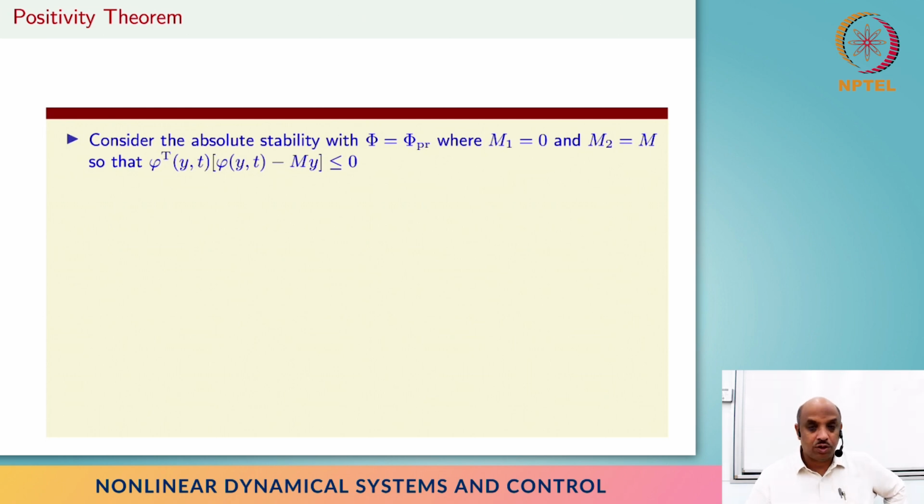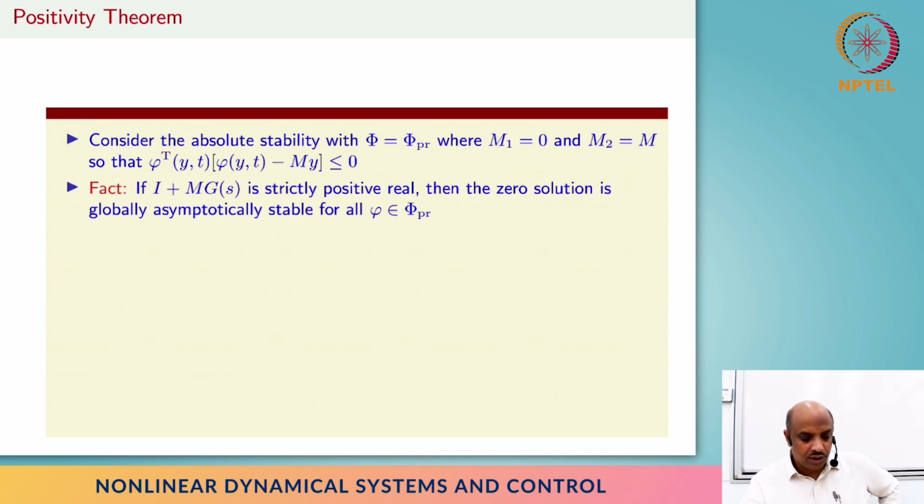We will consider the absolute stability problem, that is, the feedback interconnection of the linear part and the nonlinear part, where we pick a very specific nonlinear sector where m1 is equal to 0 and m2 is equal to m, with m greater than 0. So simply this becomes phi transpose times (phi minus m) less than or equal to 0, right? And it turns out there's a very nice positive real condition.